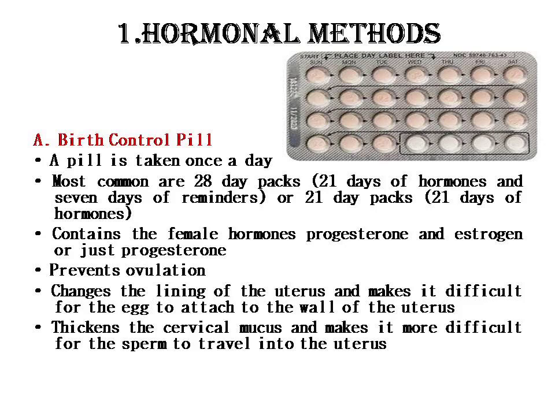And if you see the mechanism, mainly these types of birth control pills stop the ovaries from releasing the eggs. That means they totally prevent the ovulation process. Not only that, they can also change the lining of the uterus and make it difficult for the egg to attach to the walls of the uterus. They can also thicken the cervical mucus and make it more difficult for the sperm to travel into the uterus.